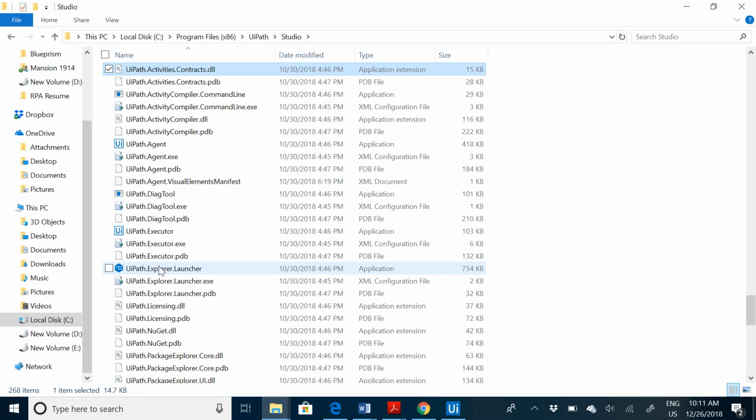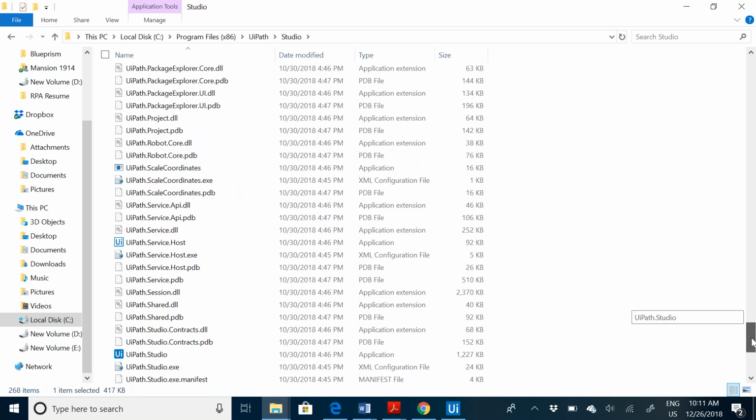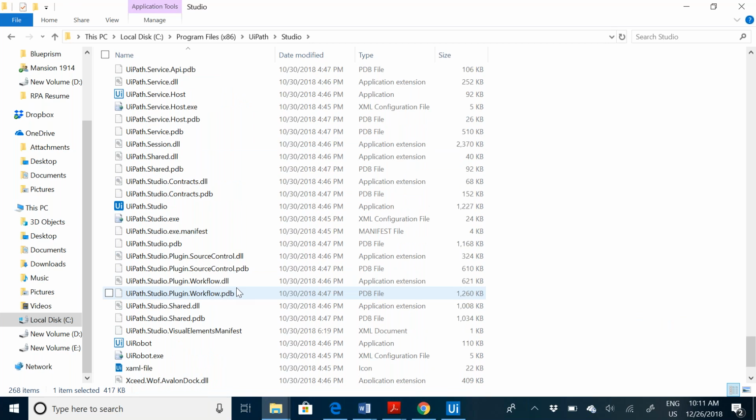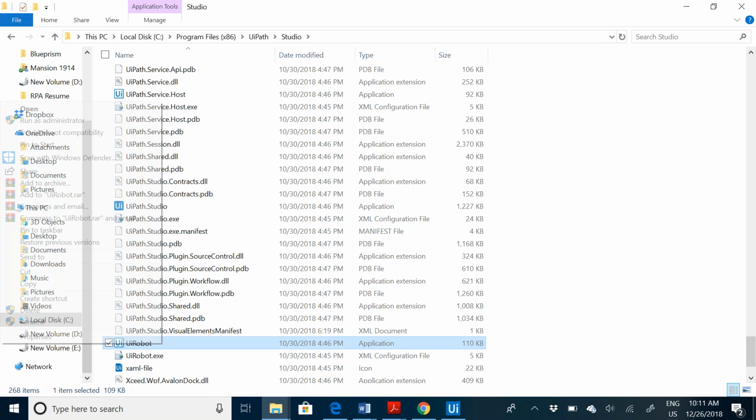When you run the machine, it automatically gets triggered. That is called UiPath Agent also. If I scroll down, you see UiPath Studio, UiPath Robo. It runs as an administrator in the background. You will not see a pop-up right away, but you will see it in the taskbar and also hidden.